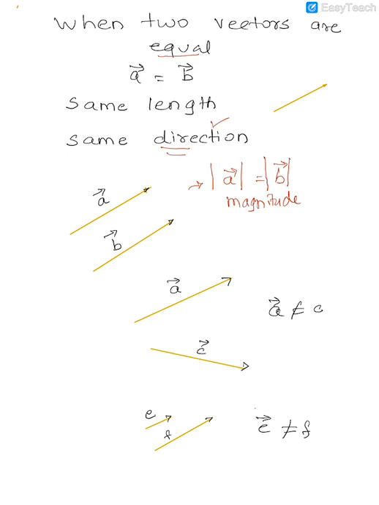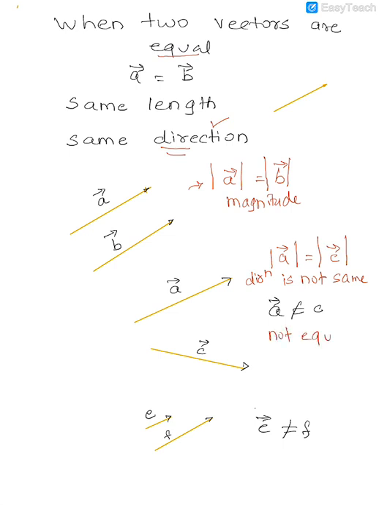Now if you had a case where the magnitude is the same, for example if you look at A and C, you'll find that the magnitude of A is equal to the magnitude of C. In that case, are vectors A and C equal? They are not, because the direction of A and C are not equal. So the direction is not the same. So these are unequal vectors.